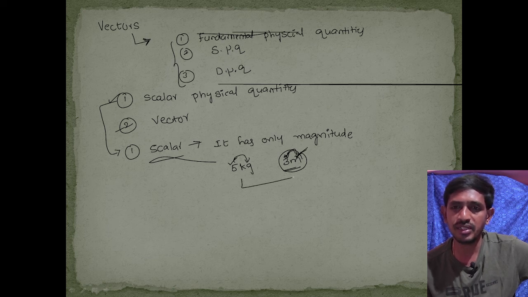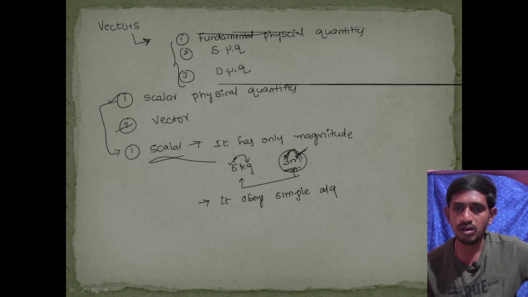These are all called scalar physical quantities, and they also obey simple algebra. What do we mean by simple algebra? For example, 3 meters plus 4 meters is equal to 7 meters.